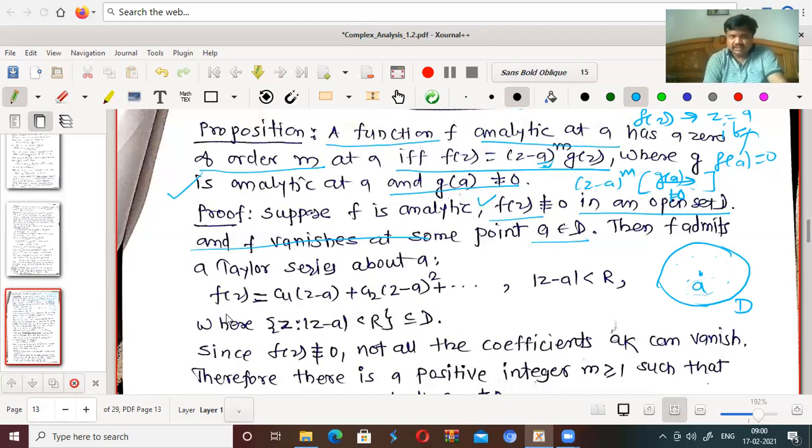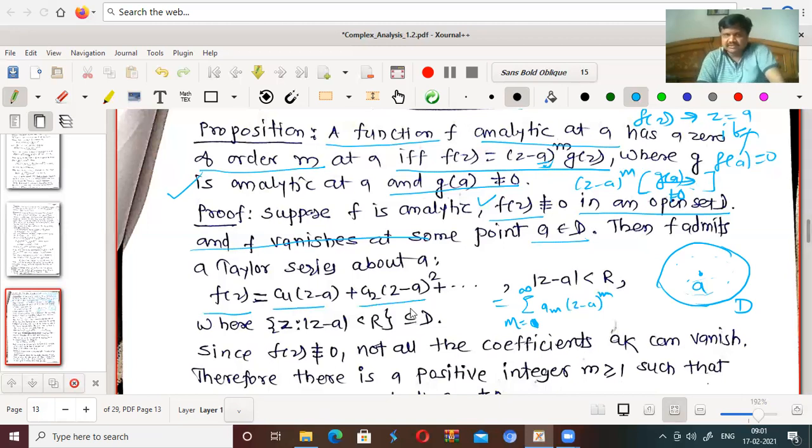We know that if a function is analytic, then it has a power series expansion as well as Taylor series expansion, a1 z minus a plus a2 z minus a square and so on, that is summation m equal to 0 to infinity, or 1 to infinity, am z minus a to the power m.